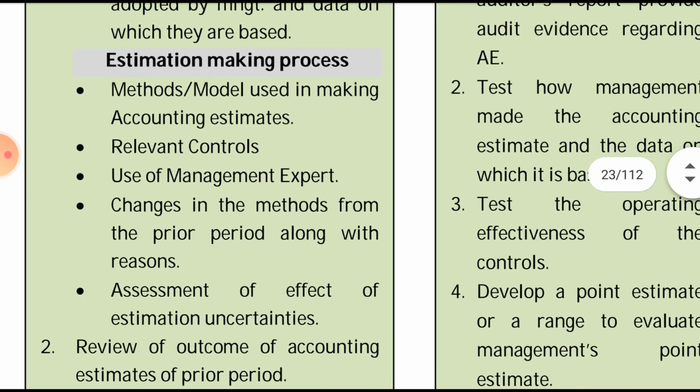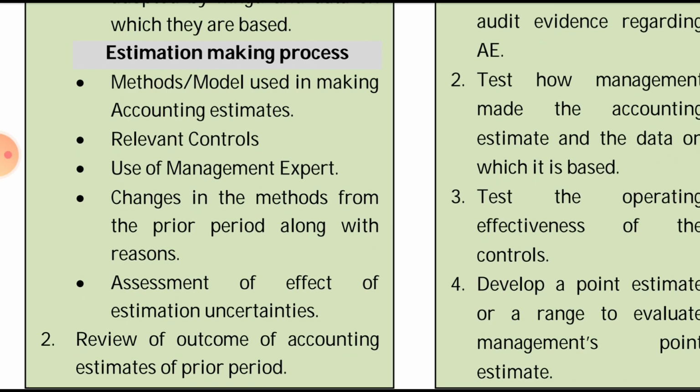So the estimation making process is the methods and the models used in making an accounting estimate, related controls, use of the management expert, and change in the method. If there is any change in the method of an accounting estimate from the prior period, then along with the reasons for the change, the auditor has to understand it. So this is the estimation making process.